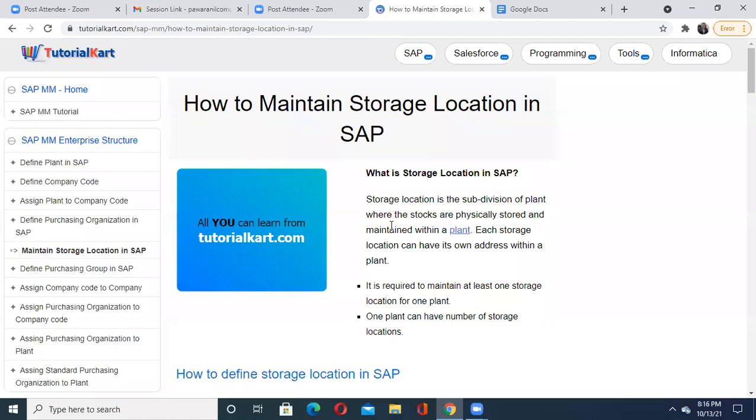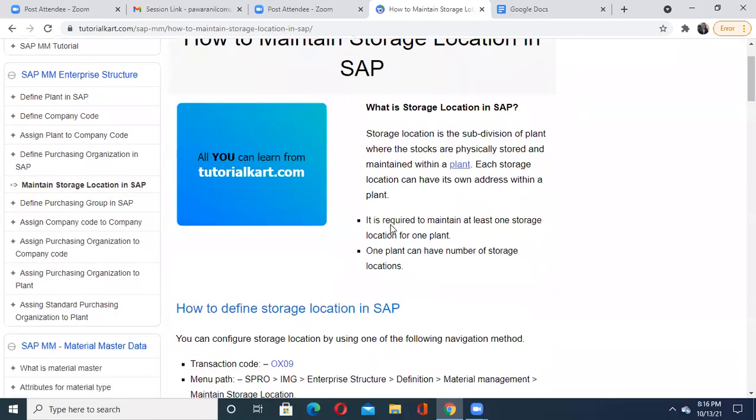It is just like in our house, there is always one storage area where you put a lot of things which are purchased and available in your house. And why do we need the storage location in any company? It is required to maintain at least one storage location for one plant. One plant can have any number of storage locations depending on the requirement, n number of storage locations. So the employees of that company can go there, get the material and use it. It is just like a maintenance department or workshop available in any company.